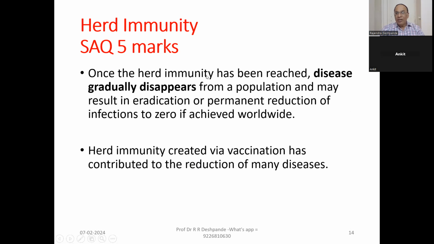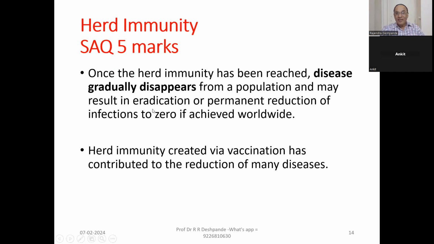Once the herd immunity has been reached, the disease gradually disappears. From our society, corona has gone because all 500 people have herd immunity, not individual, together, herd immunity from a population, and the disease will bye-bye, tata.